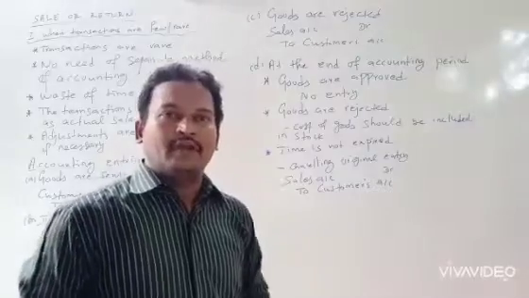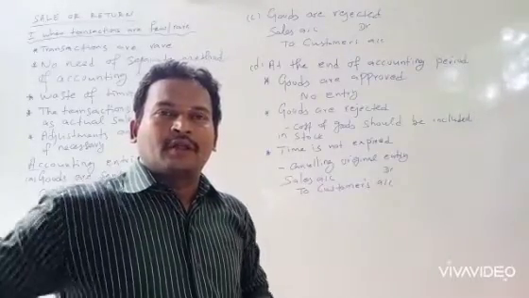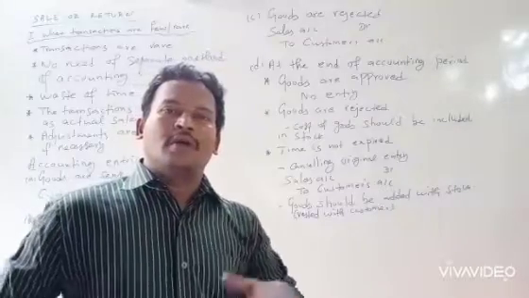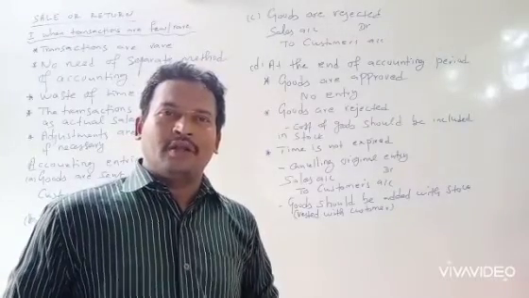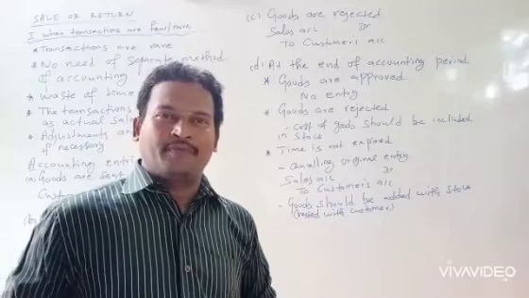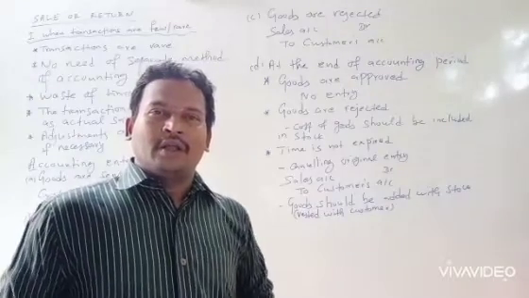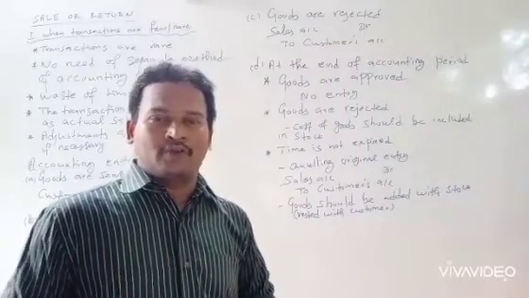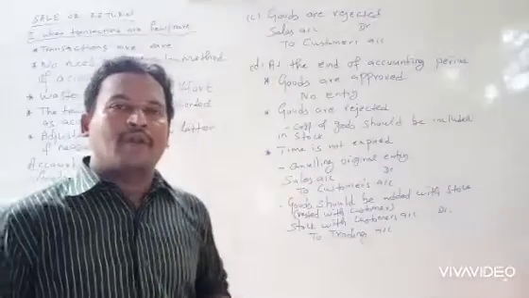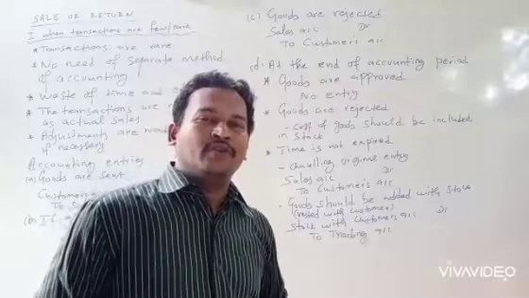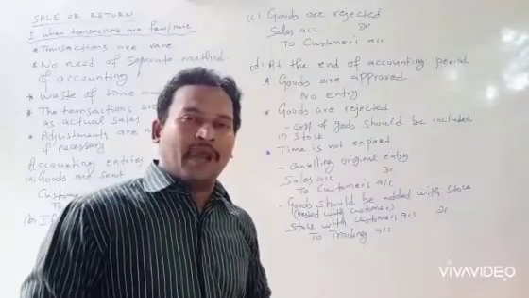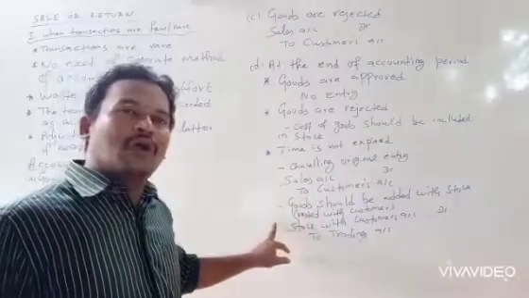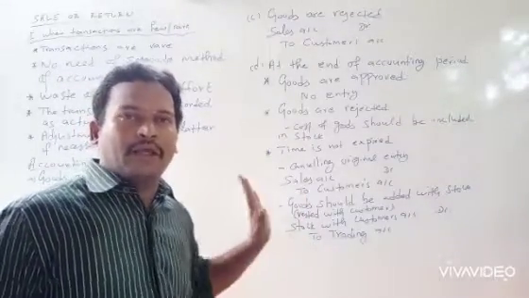Next adjustment is that the goods should be added to the stock. Goods are sent to customers but still not approved. In this situation, the stock with the customer should be added to the stock at cost price. So the cost value of the goods with the customers should be added to the stock. For this, an entry should be passed. The entry is stock with customer's account, debtor, to trading account.